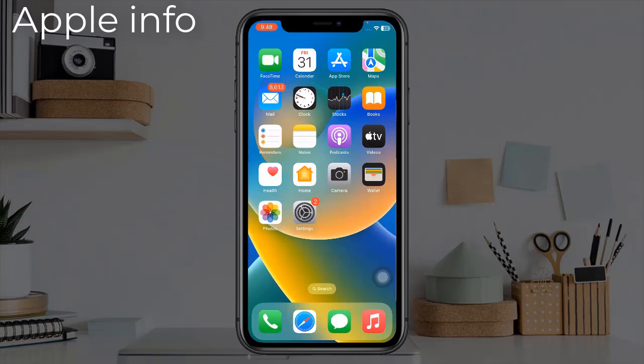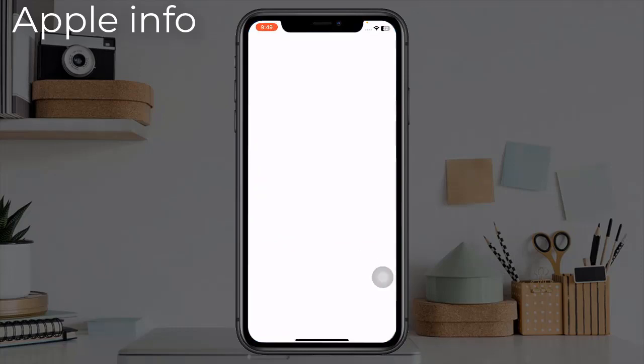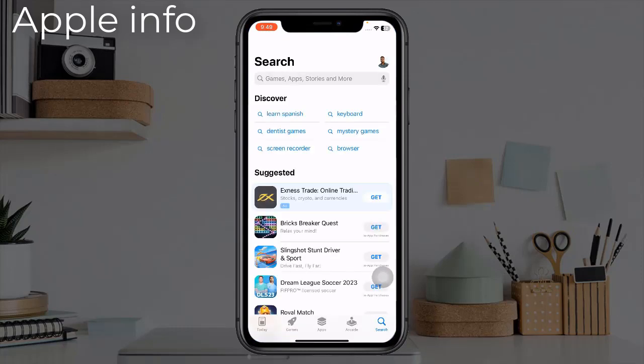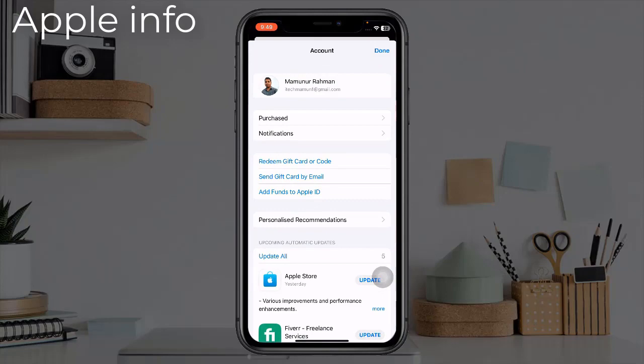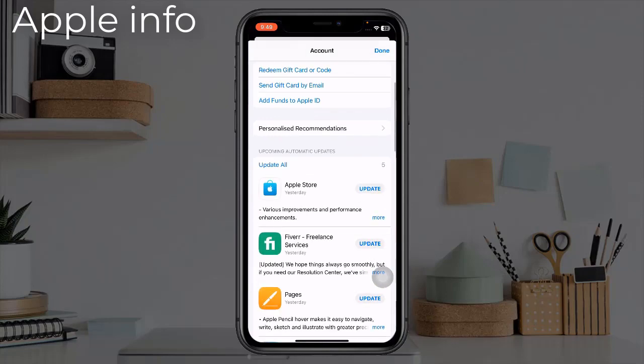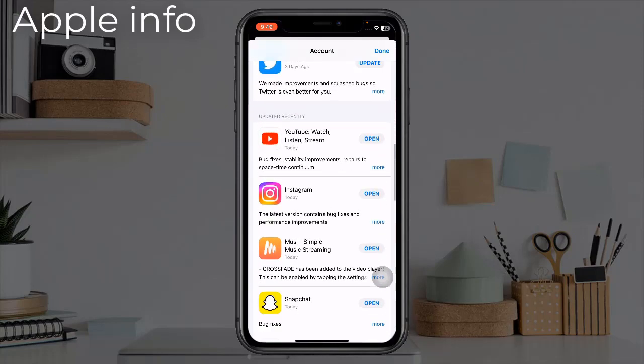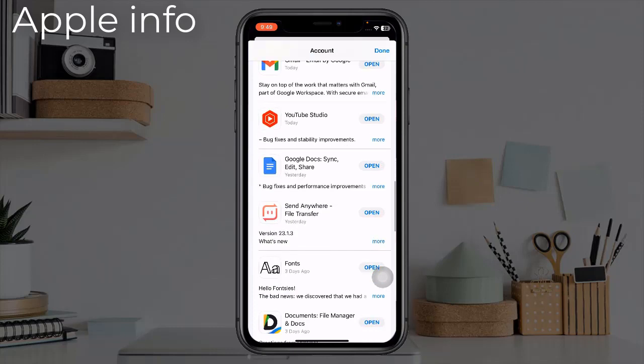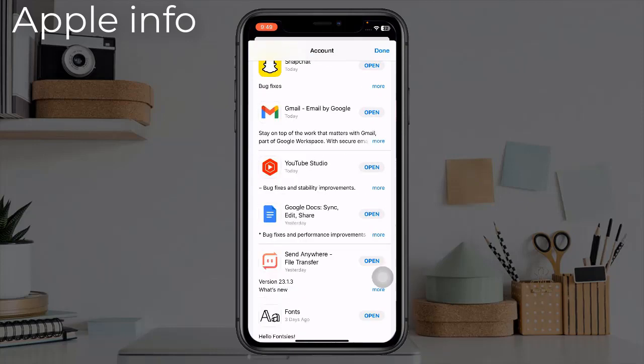Solution 1. Update WhatsApp. Open App Store on your iPhone. Tap on your profile icon in the top right corner of your screen. Scroll down to find WhatsApp. If an update is available, download it. Then check if it's working or not.